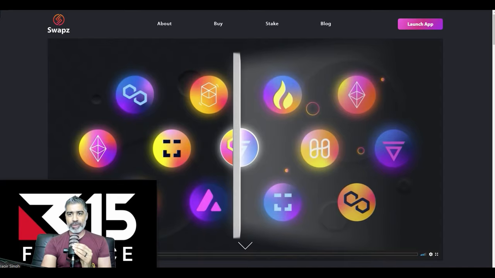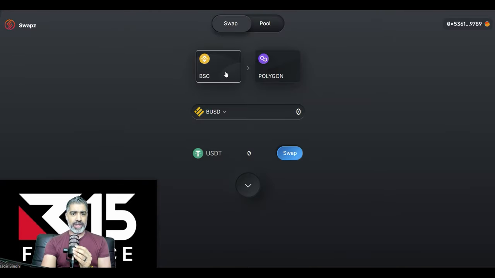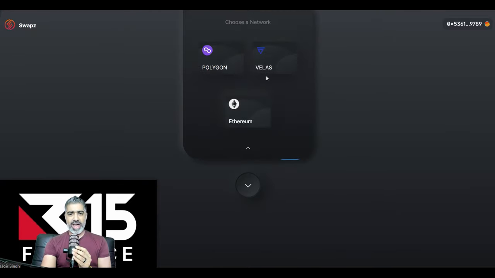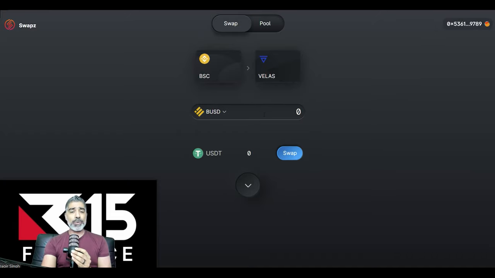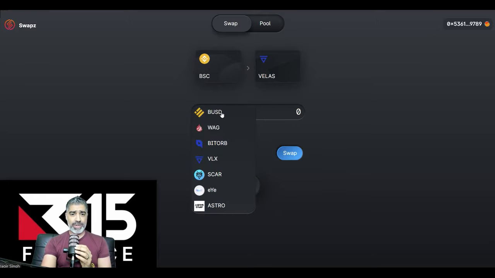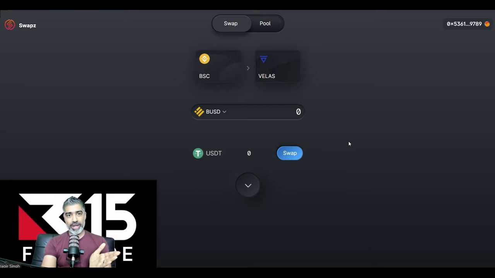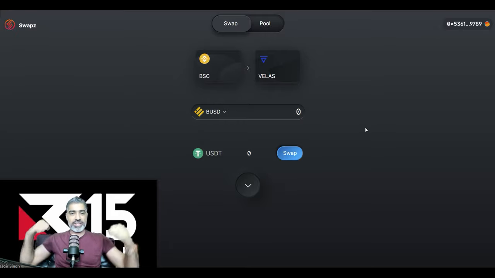So when we click on Launch App, it takes us to this. What we're going to look at is we want Binance Smart Chain, and we're going to use Velas. We're going to transfer some stables across, going from BUSD to USDT. The main stable coin on Binance Smart Chain is BUSD, and the main stable coin on the Velas blockchain is USDT. And it just does it for you.